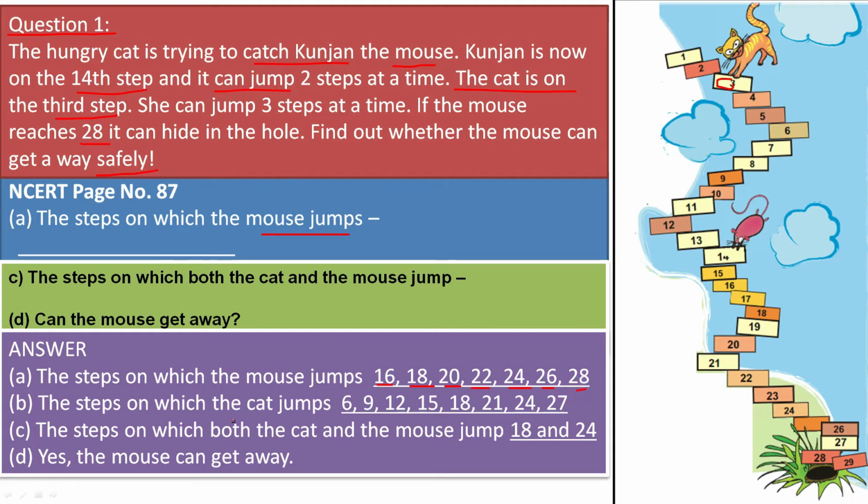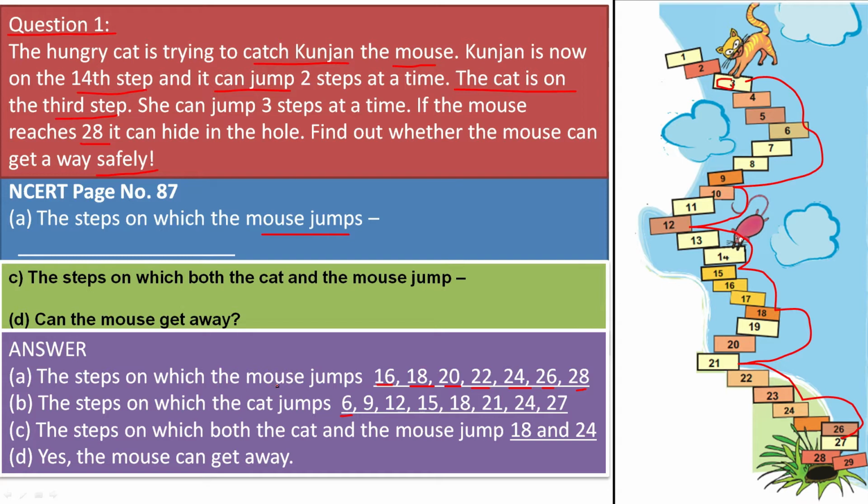The steps on which the cat jumps, from 3: 6, 9, 12, 15, 18, 21, 24 and 27.